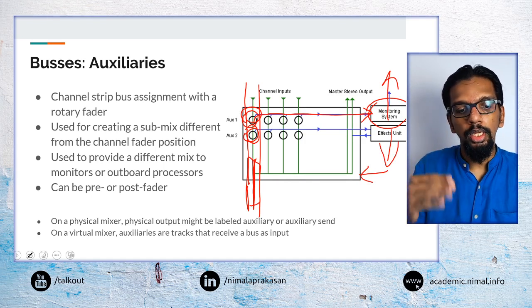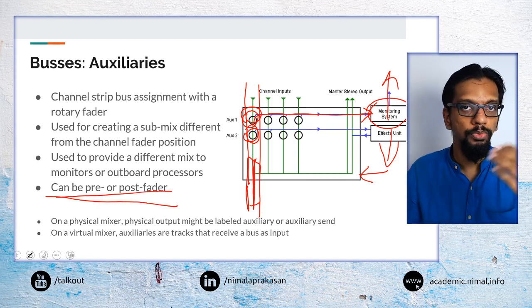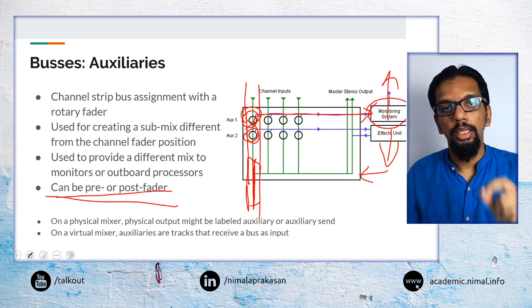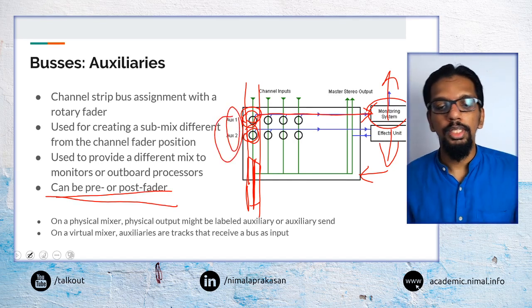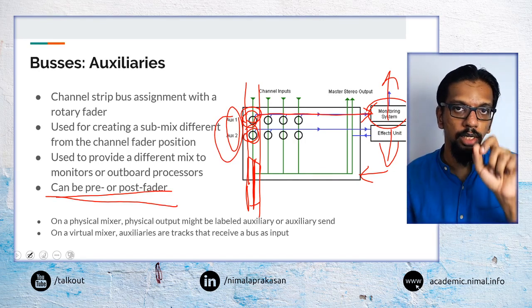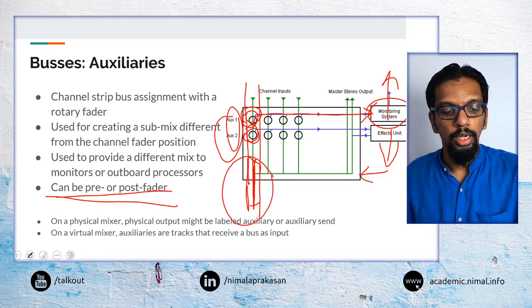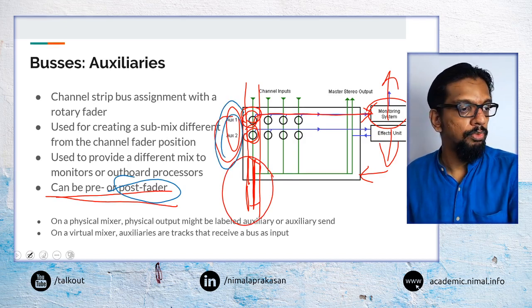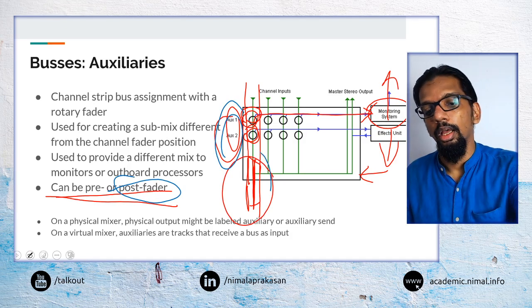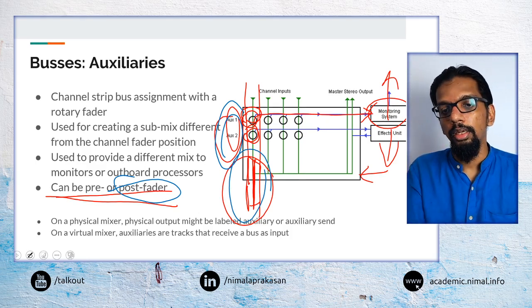With auxiliaries, we can have what are called pre and post fade options. If we select the pre fade option, the level we set in the auxiliary knob will be independent of the main fader. But if we set post fader, the auxiliary bus will be affected by the changes we make in the main fader.